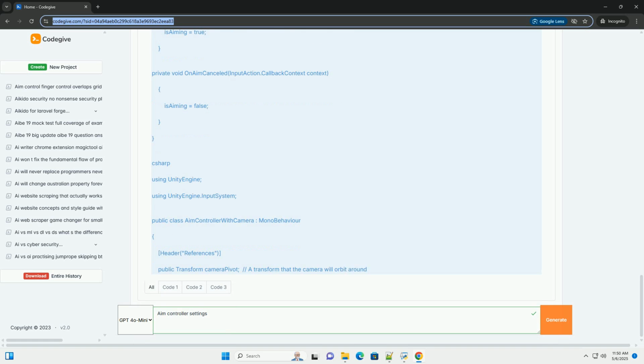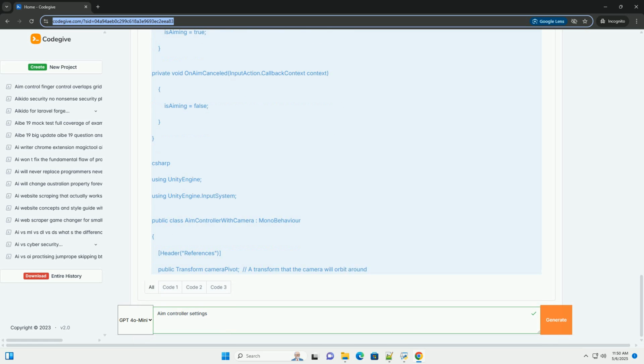Custom input processors. You can create custom input processors to modify the raw input values before they are used. For example, you could create a processor to smooth the input from a gamepad joystick or to apply a custom acceleration curve. Different camera types: experiment with different camera setups, for example first person, top down, or fixed camera, to suit your game's needs. Aim assist: implement aim assist features, for example slight rotation correction when the crosshair is near a target, to make aiming easier for players, especially on consoles.